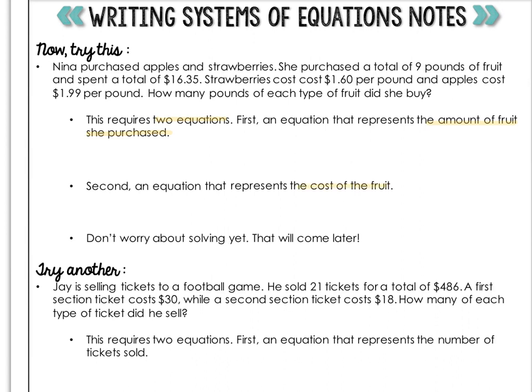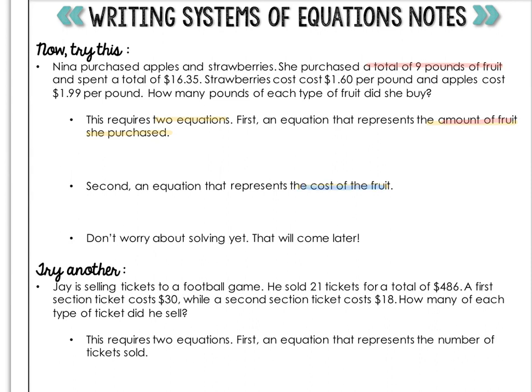So we're going to separate these, and I'm going to use highlighters of two different colors. So first, for the amount of fruit purchased, I'm going to do that one in red. So how much fruit? She purchased a total of 9 pounds of fruit. So that's going to be the amount. And the second information, the equation that represents the cost of the fruit.